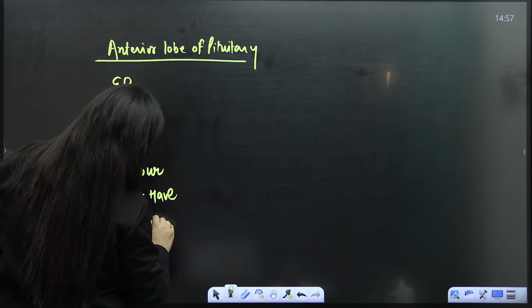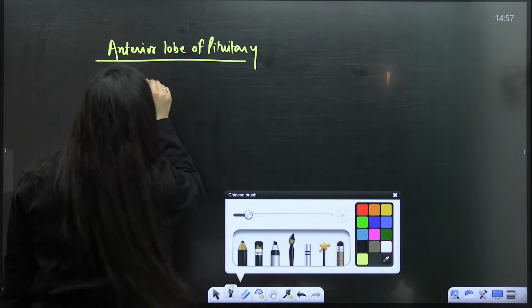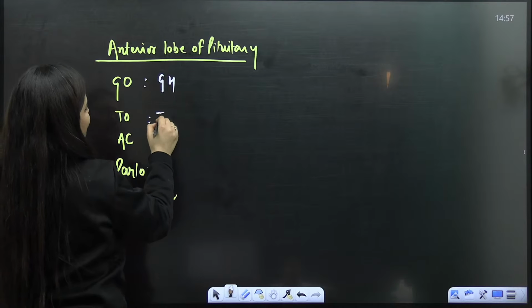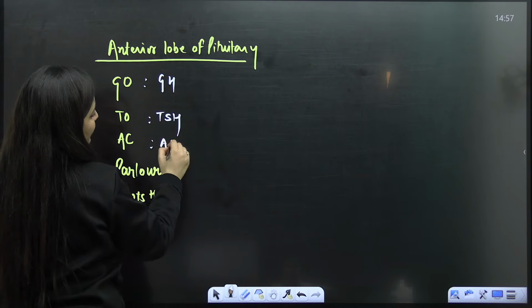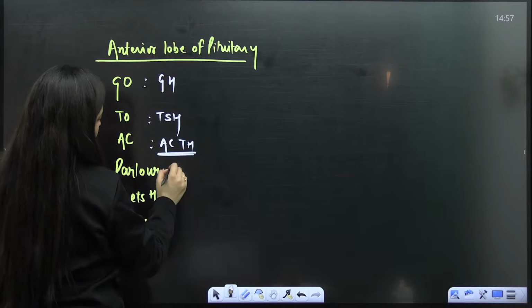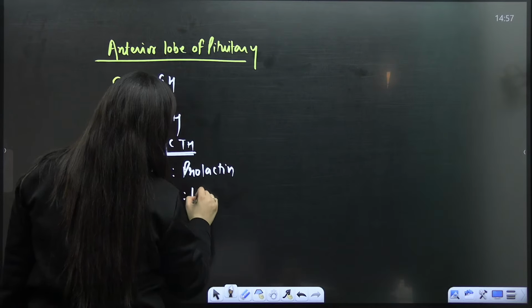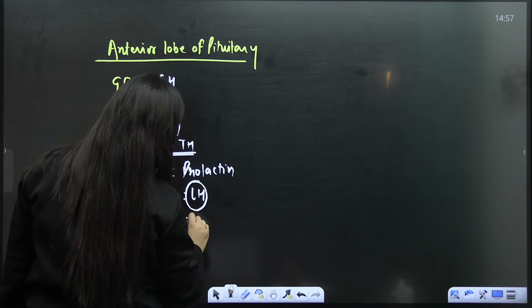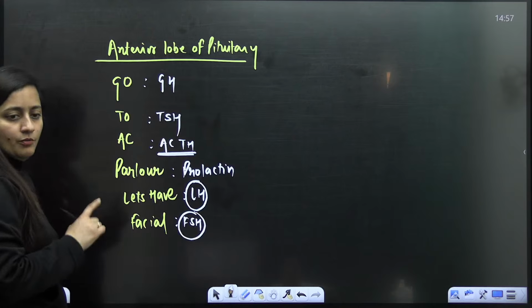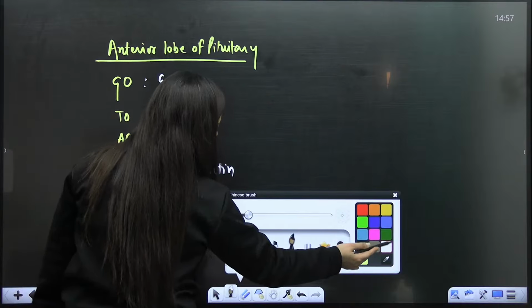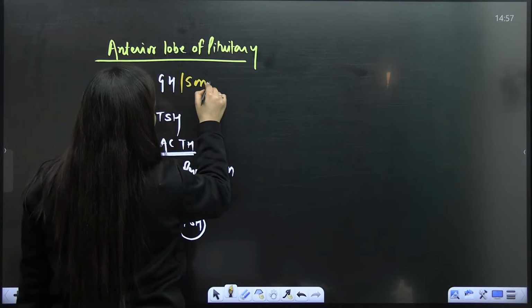Let's have facial. So go to AC parlor: from this, G, growth hormone; T, thyroid stimulating hormone; ACTH, adrenocorticotropin hormone; parlor, so it is prolactin. Then let's have LH, luteinizing hormone, FSH, follicle stimulating hormone. These two are gonadotropin. Now this growth hormone is also known as somatotropin.